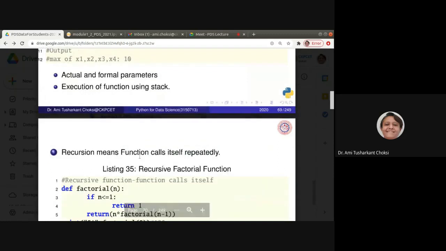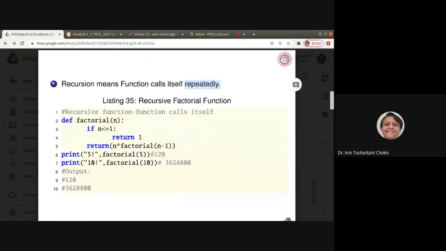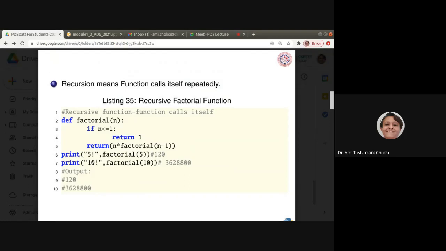Recursion means the function calls itself repeatedly. That is also known to us. Now, let us see one simple function so we can have the idea. Def factorial n. We want to find the factorial of n.